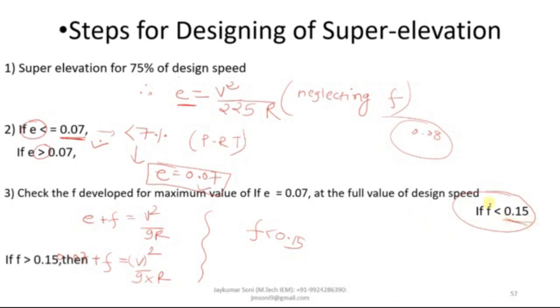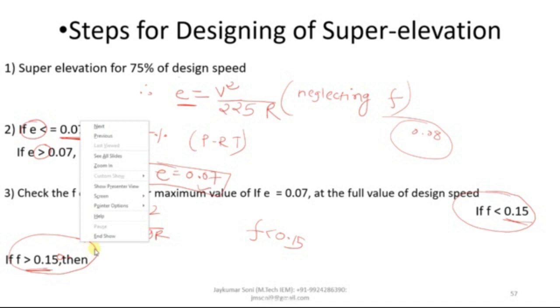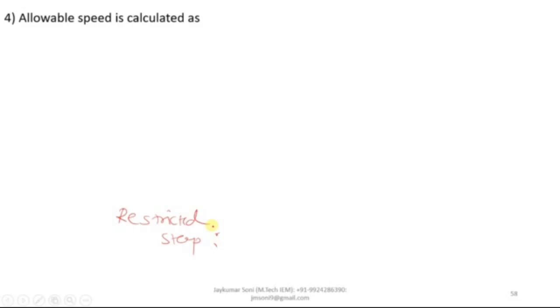But in some cases, if the value of F calculated through this equation comes out as 0.16 or any value more than 0.15, in such cases you have to calculate another thing called the restricted speed, also called the allowable speed.